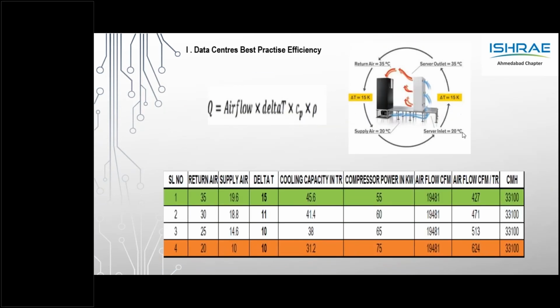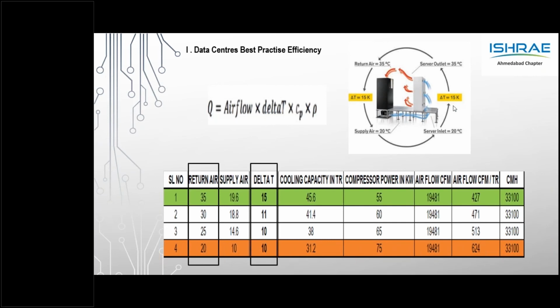With the delta T of 15, you can look at the capacity. There is an increase in the capacity. There is a drop in the power consumption. And if you also look at the CFM per ton, if you design it well at the higher delta T, the CFM per ton can actually go down. You can require around 400 to 450 CFM per ton rather than 600, because most of the time it is in the 600 range. With high delta T, the CFM can also come down. So it's very important to look at the return air and the delta T while we are designing the CCU.